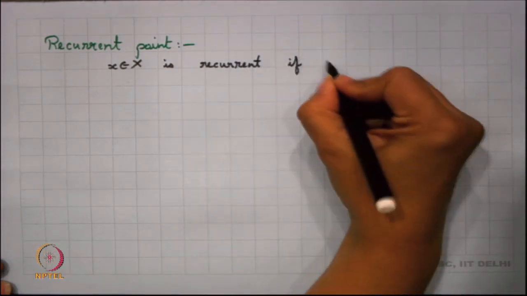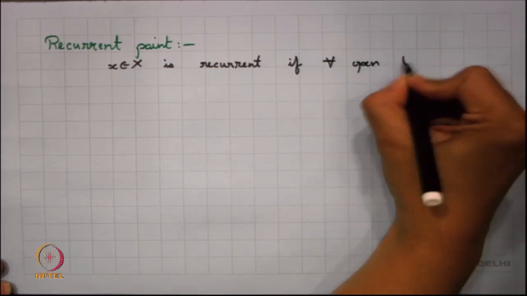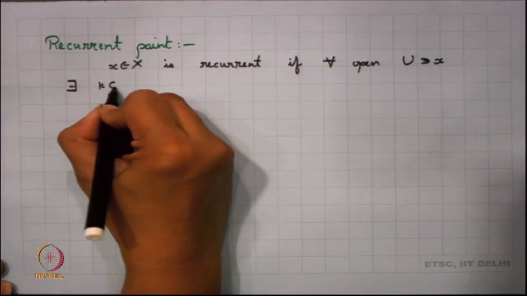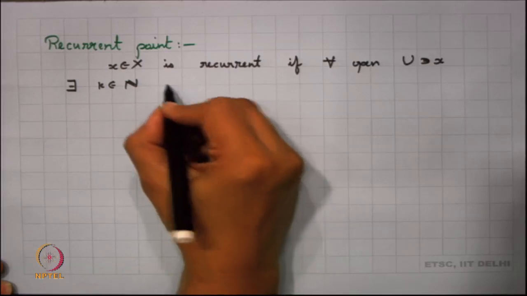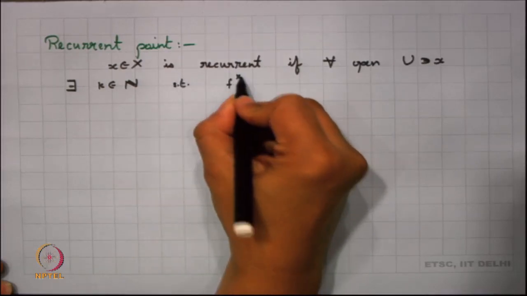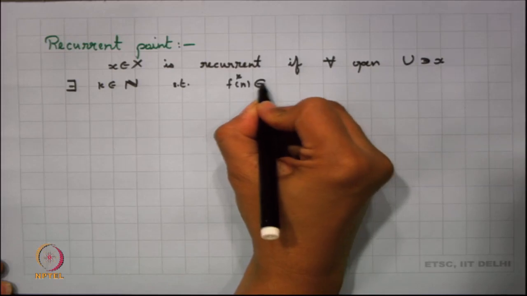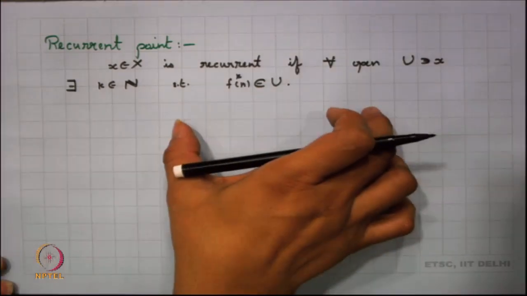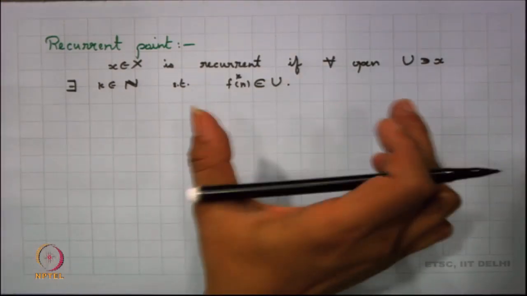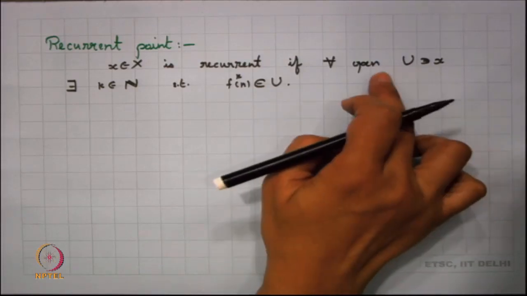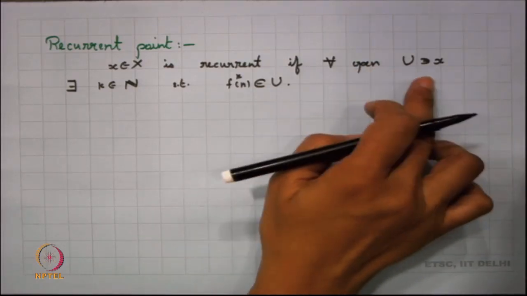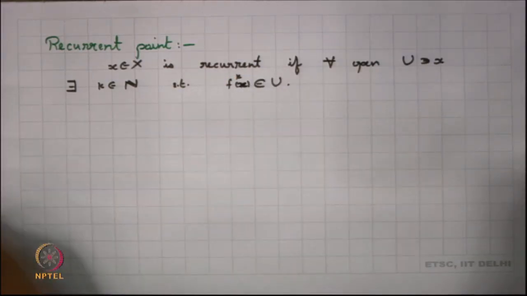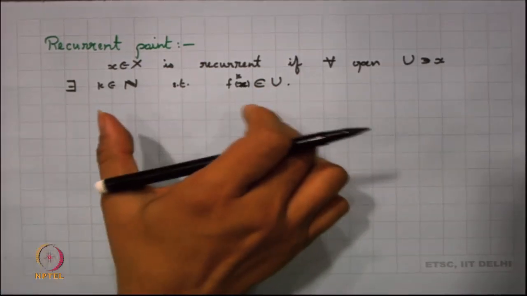So we take this point x in X, this is recurrent if for every open U containing x, there exists some k in N such that f^k(x) belongs to U. I want to look into this part again. What do we mean by saying that there is an open set U containing x, and a k in N such that f^k(x) belongs to U? What is the meaning of that?